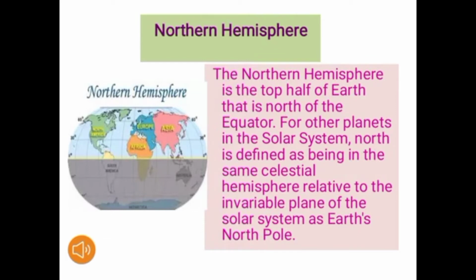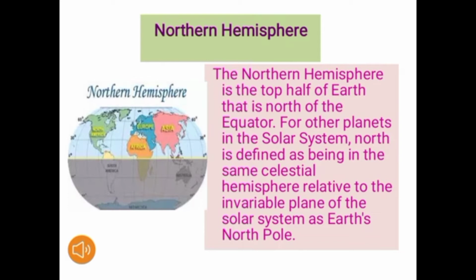Now we know the northern hemisphere, and you can also see the picture of the hemisphere. You can see the yellow line that divides the circle. The yellow line is the equator, and the upper part of the equator is the northern hemisphere and the lower part is called the southern hemisphere.